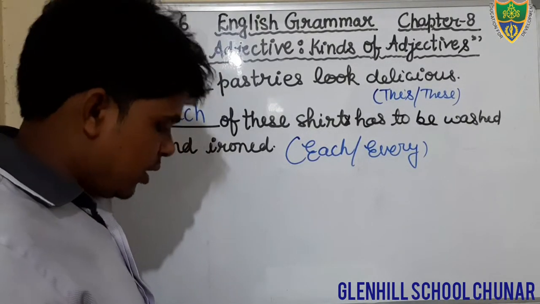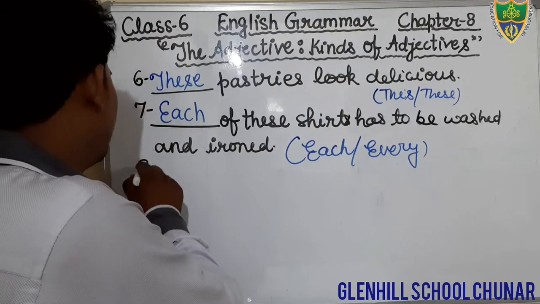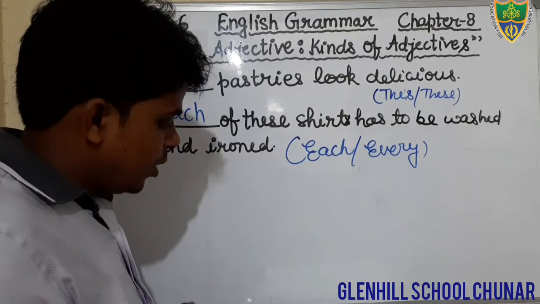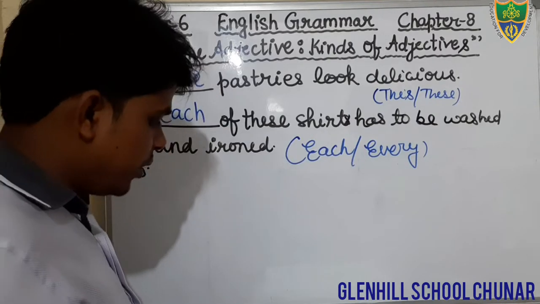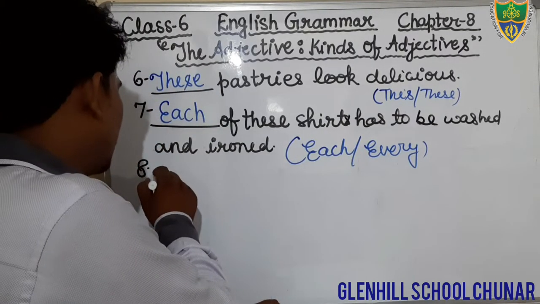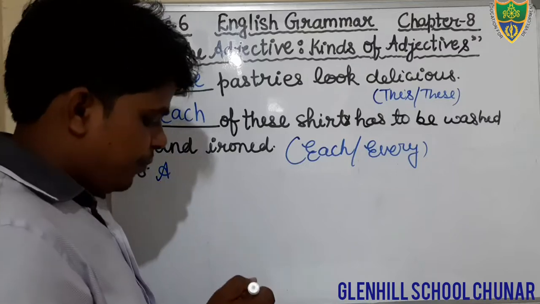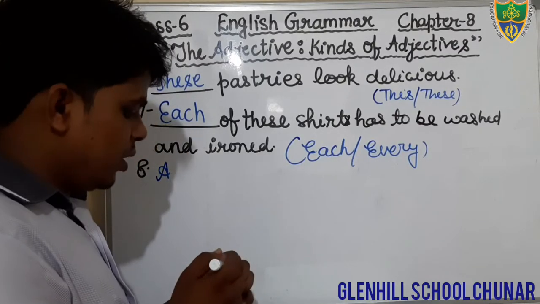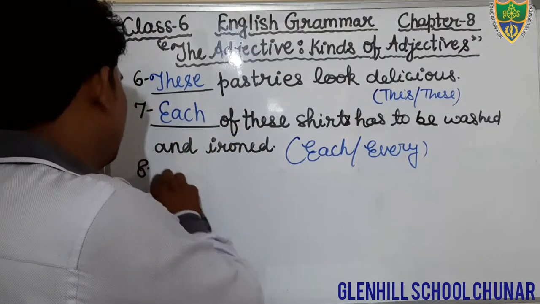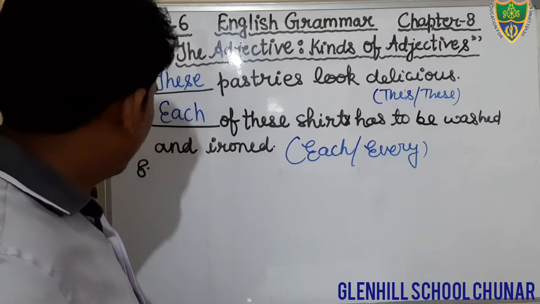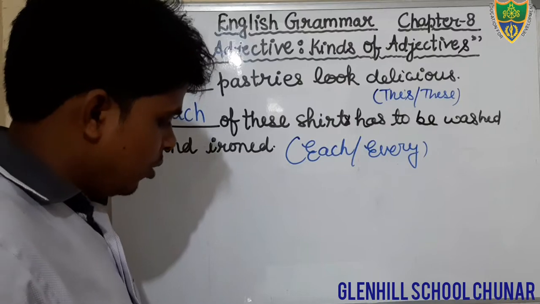Question number 8. What is question number 8? Just see. A square has, you all know, that is very simple. Okay, I am writing with this. Just see. Question number 8.